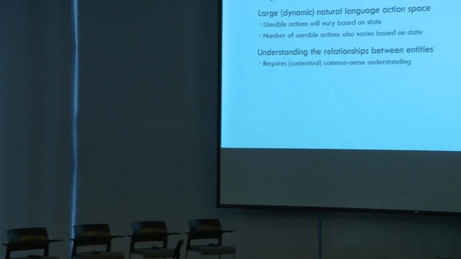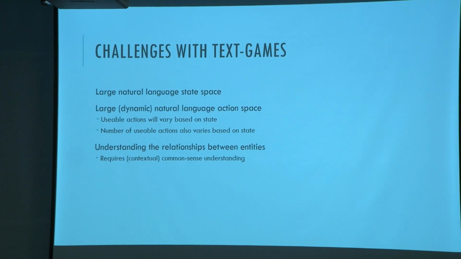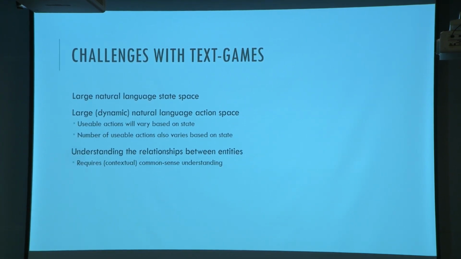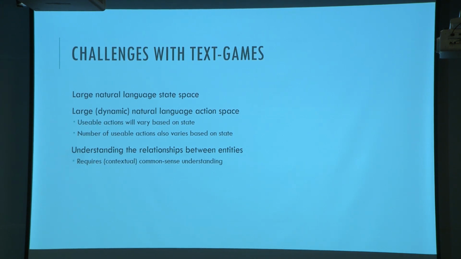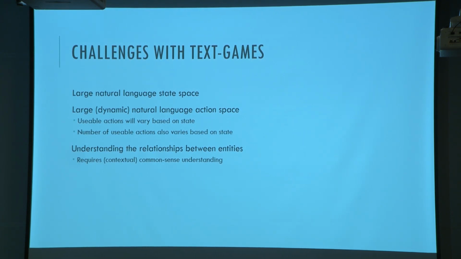So what are some challenges with text-based games? For you and me, it might seem really easy. Oh yeah, I can open the door and whatever. But if you actually think about this in terms of a text generation problem, it's not an easy problem. And if we frame this in a reinforcement learning context, you slowly start to realize that it becomes quite a big problem. First off, let's talk about the natural language state space. Natural language, as we all know, is exponential in nature, and you can do so many combinatorics of words in order to produce different meanings. So we need to encode that down for a model or an agent of some sort to understand.